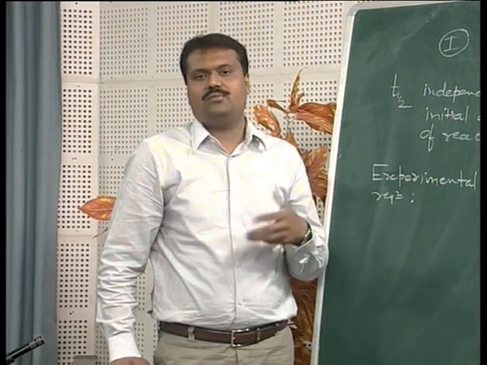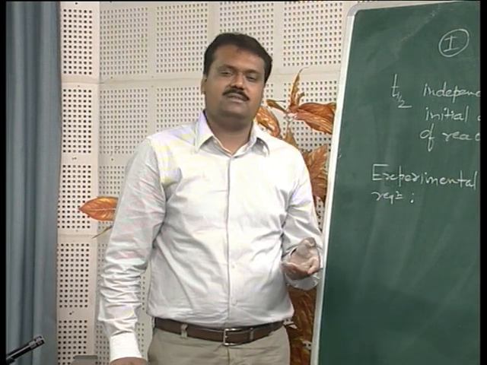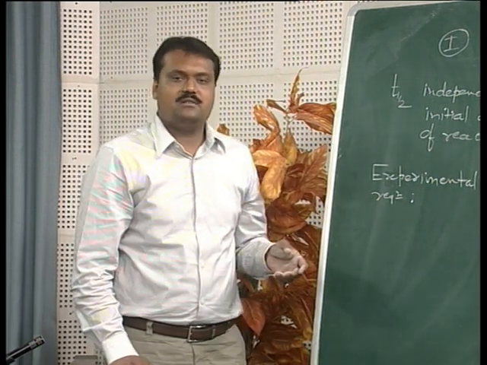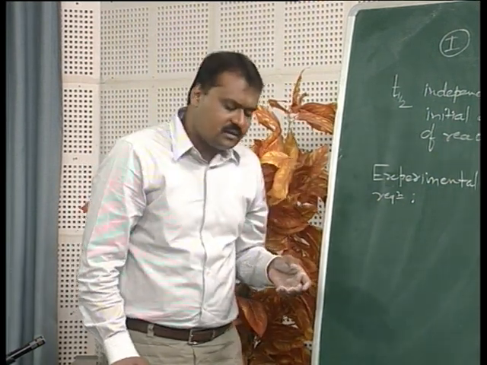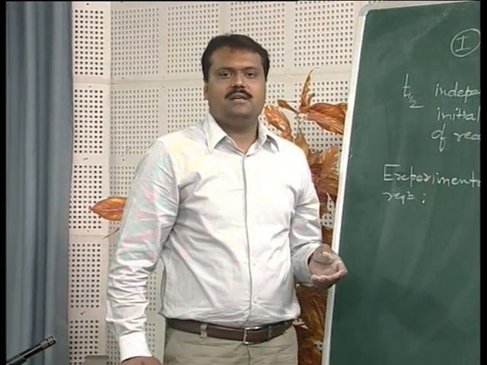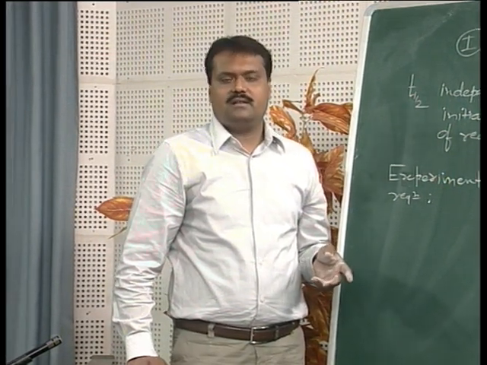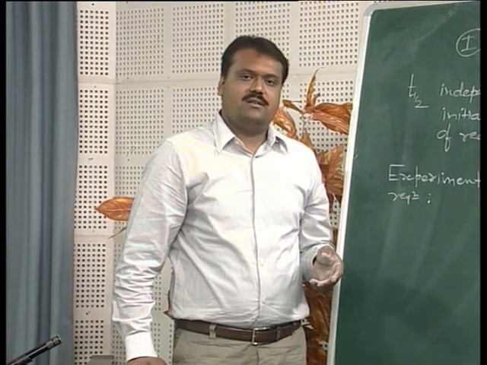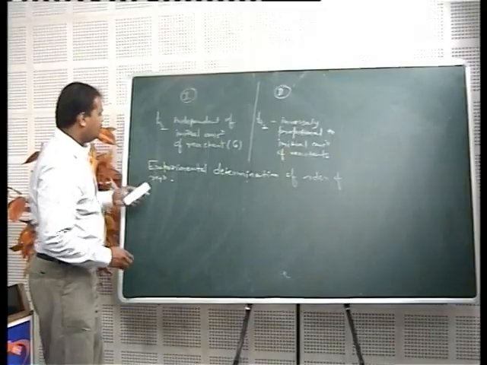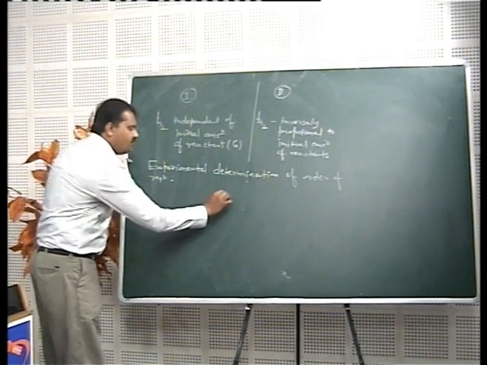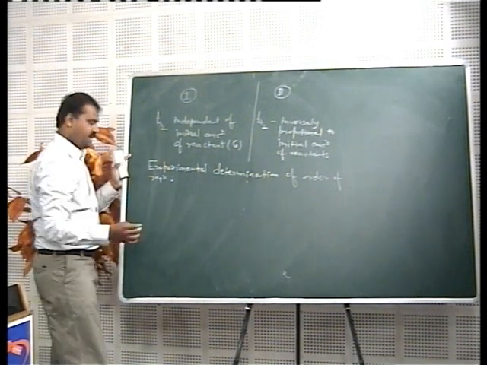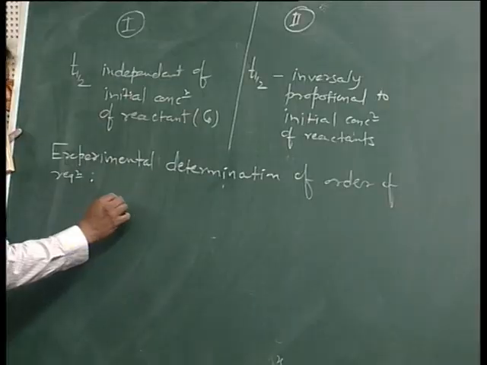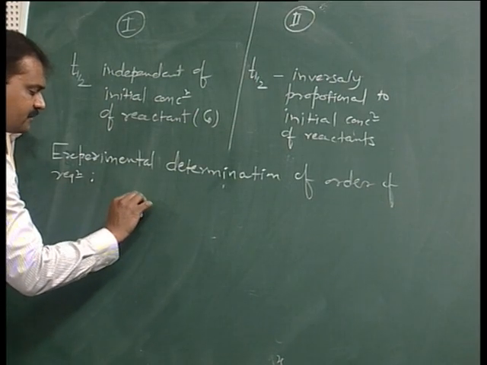So among these four methods, one can adopt any one method to determine the order of reaction. The most reliable method to determine the order of reaction is the method based on integrated rate law. Now, how one can determine the order of reaction? For example, if we are having reaction A